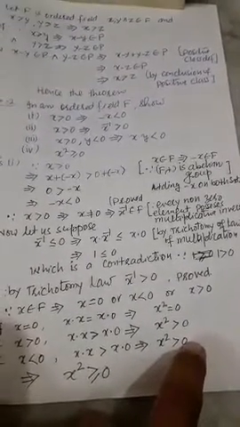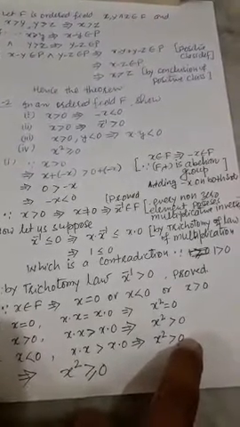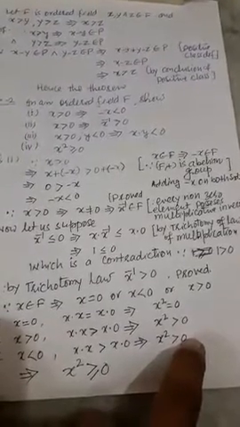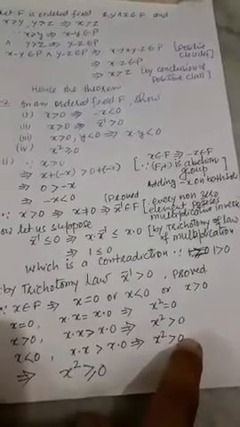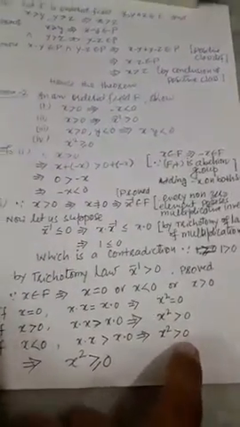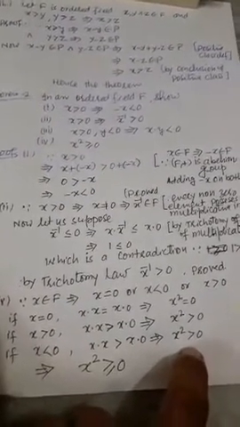So adding minus x on both sides, x plus minus x greater than 0 plus minus x. On the left side, 0 greater than minus x. So this can be written as minus x less than 0. This is the proof of this theorem.